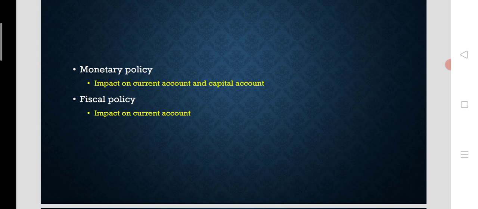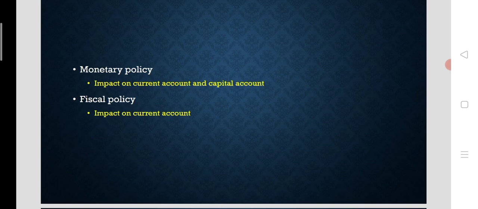Capital inflow will result when the monetary policy is contractionary. At the same time, fiscal policy should be earmarked, according to Robert A. Mundell, only for obtaining internal balance.